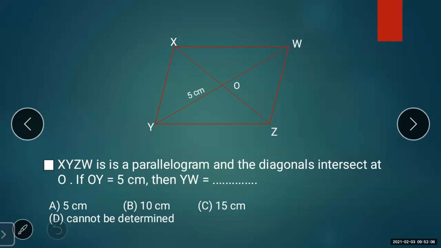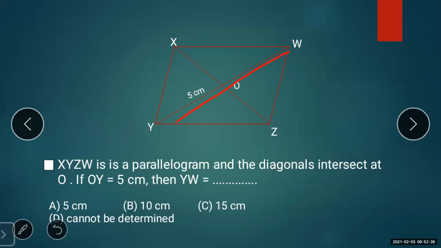So how will it work? OY equals 5 centimeters. Since these two are the diagonals and they intersect at point O, point O is the midpoint of the diagonals. That is, O is the midpoint of YW.